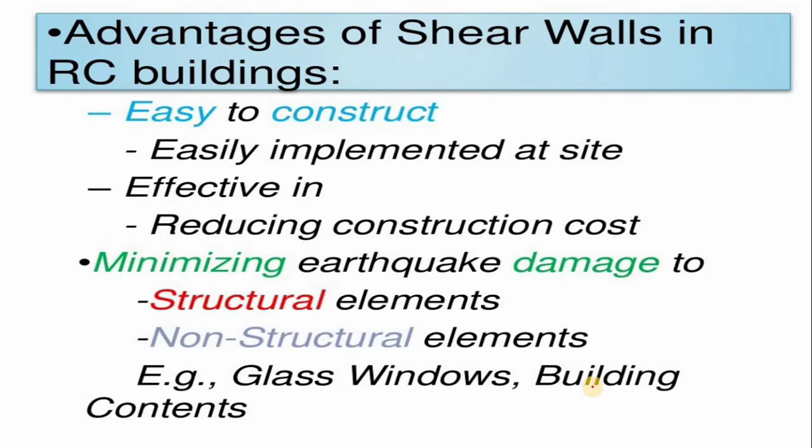They are easy to construct because they are very simple RC elements, easy to implement on site, effective in reducing construction cost, and minimizing earthquake damage, most often to structural elements and non-structural elements like glass, windows and building contents. These non-structural elements are the first to be affected when an earthquake occurs, and all this is overcome by providing the shear wall. So there are lots of advantages.